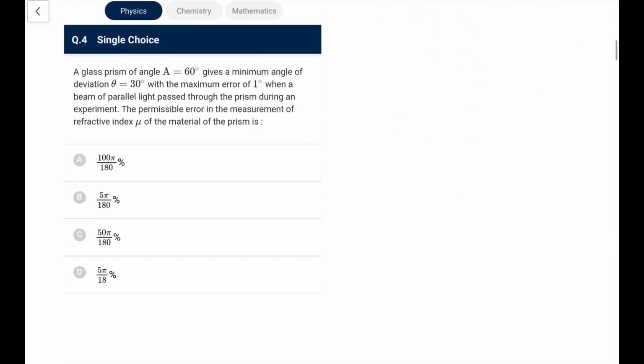Next one: we have a glass prism of angle 60 degrees. It gives a minimum angle of deviation of 30 degrees with a maximum error of 1 degree when a beam of parallel light passes through the prism in an experiment. The permissible error in the measurement of the refractive index of the material of the prism is, what we know, mu equals sine of (A plus delta minimum) by 2, divided by sine of A by 2.